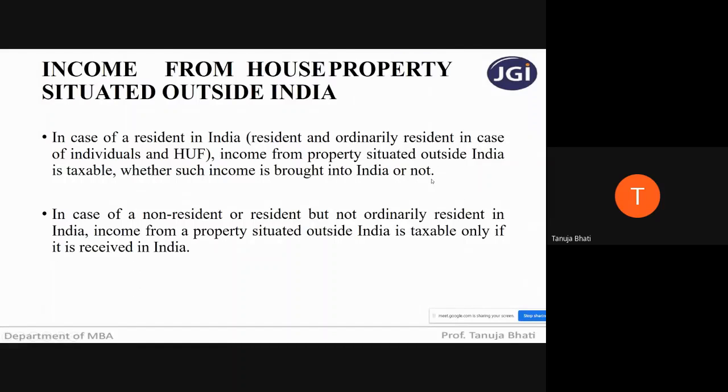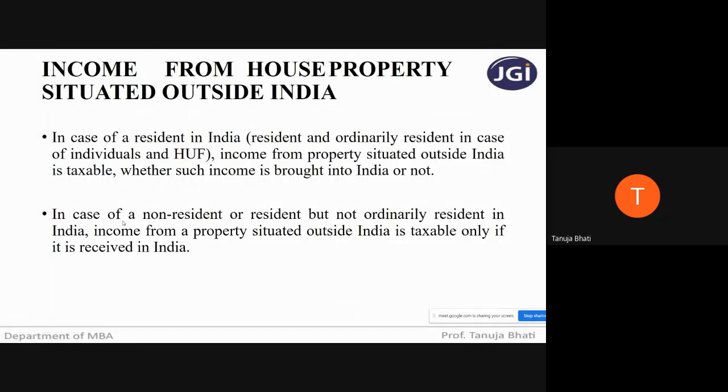So remember students, if an assessee's status is resident in India, then whatever income he is earning from a property which is outside India will be chargeable to tax. Remember this. Next, suppose his status is non-resident or resident but not ordinarily resident in India?